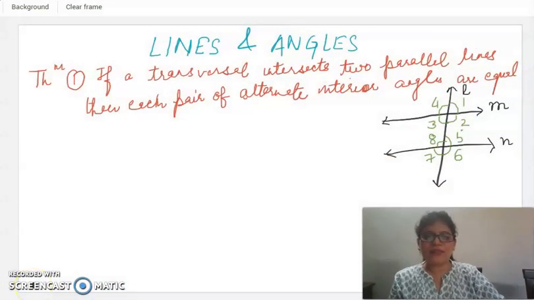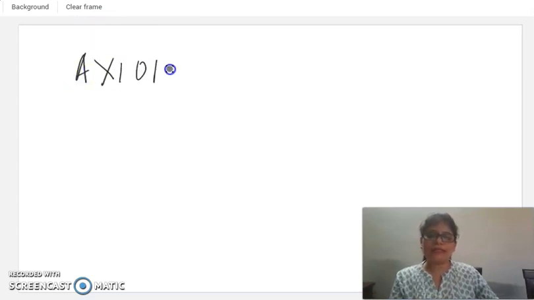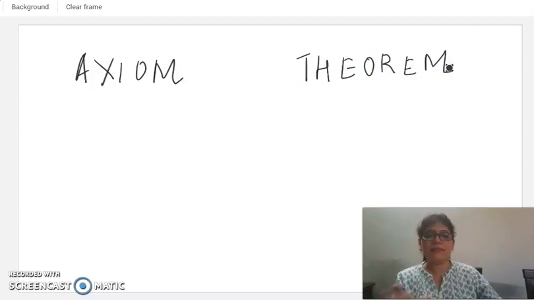So we have our very first theorem, which says if a transversal intersects two parallel lines, then each pair of alternate interior angles are equal. Firstly, before starting this, I would like to clarify two terms that we use for solving various theorems. We have heard of the word axiom, and another word that we follow is theorem. Many students ask me, ma'am, what is the difference between the two of these? Students get really confused about this.